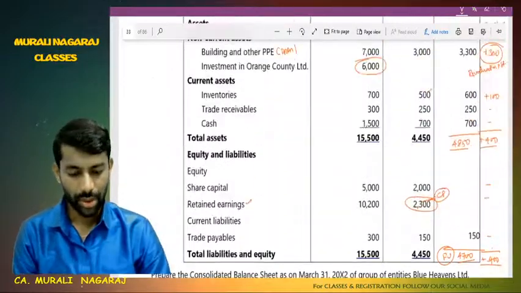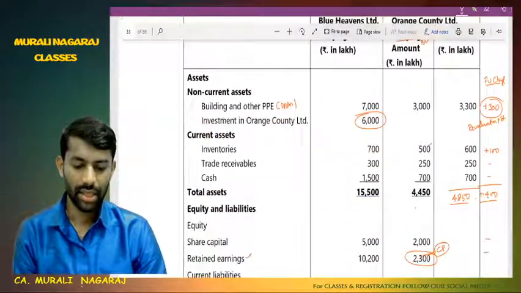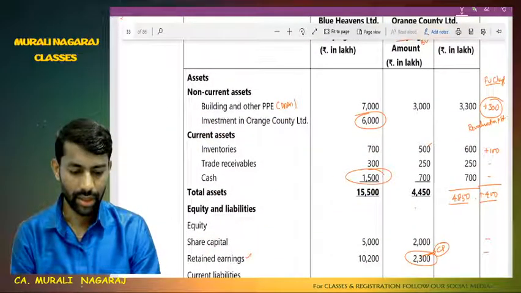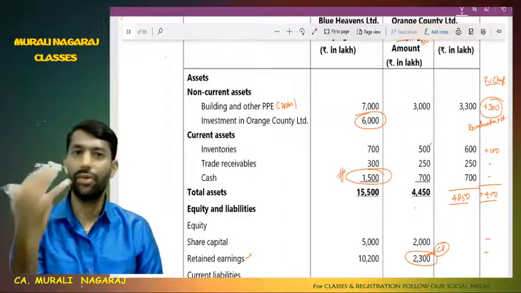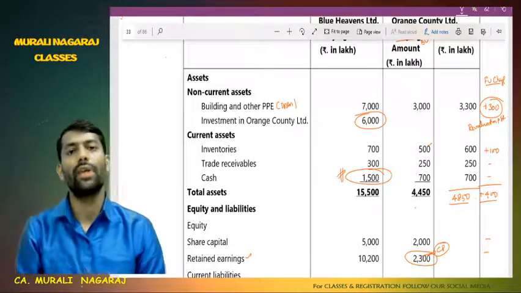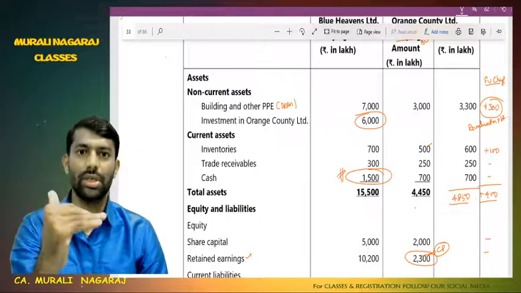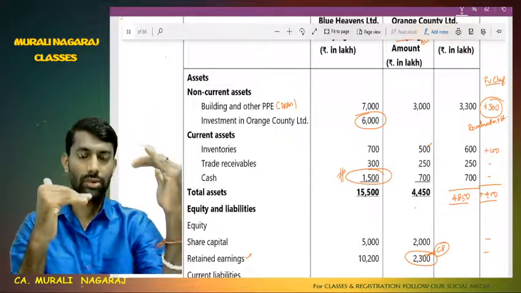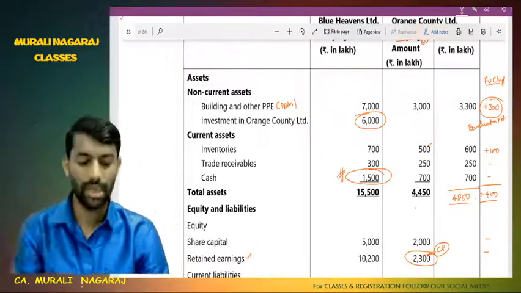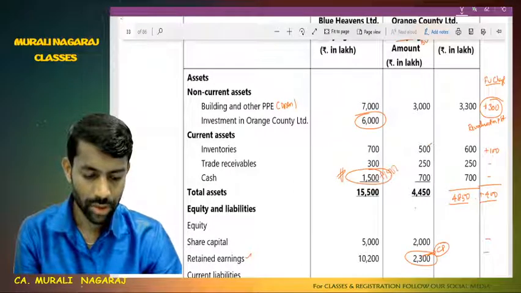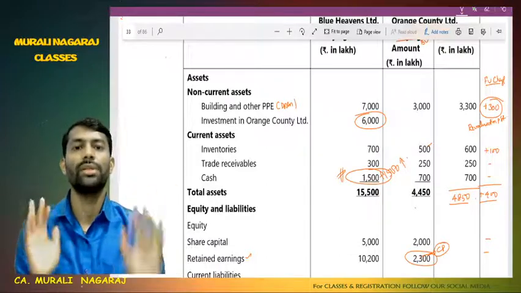Now keep in mind, when I paid 6,000 lakhs as purchase consideration, my cash balance, that is the holding company cash balance, is 1,500. Now, suppose I acquire 75% of the shares and pay 4,500, what happens? Compared to the 6,000 purchase consideration, if you pay less, that is 4,500, then 1,500 of purchase consideration is saved. To that extent your cash balance will increase. So 1,500 will increase the cash balance in problem number 14. That is the only balance sheet figure change.